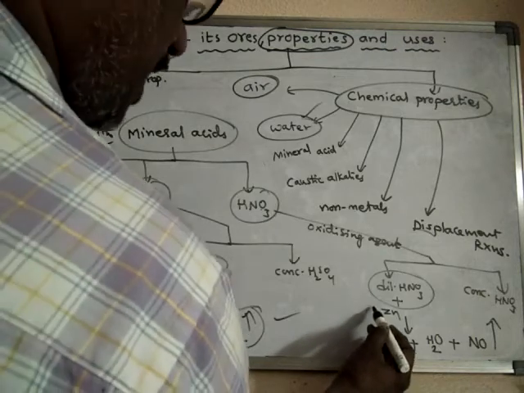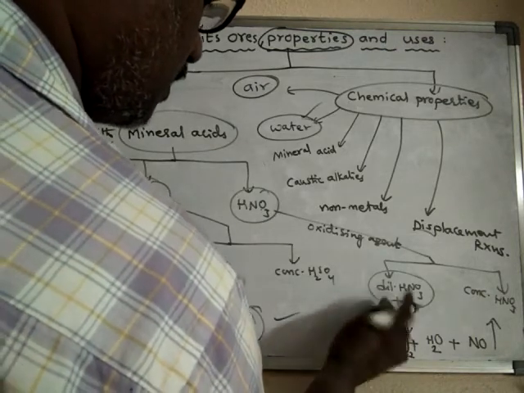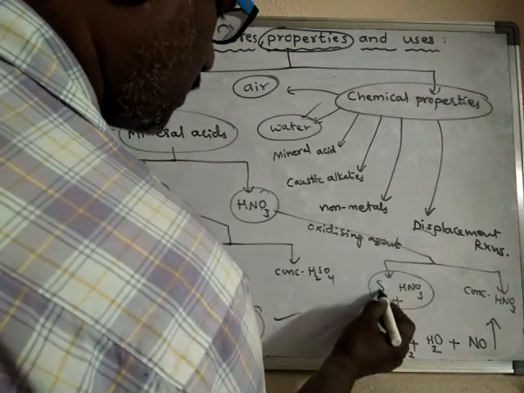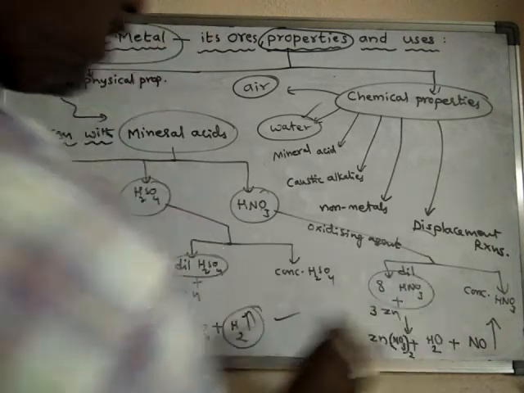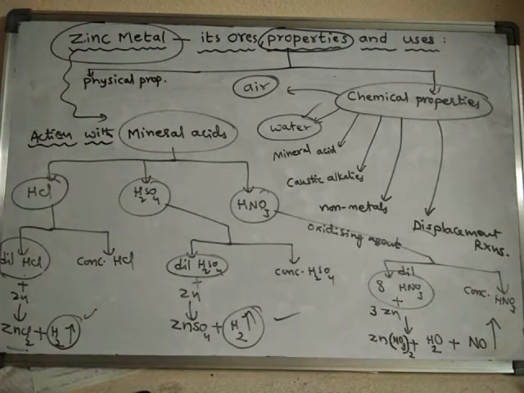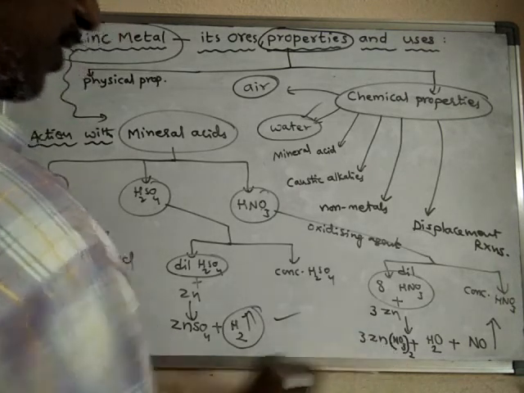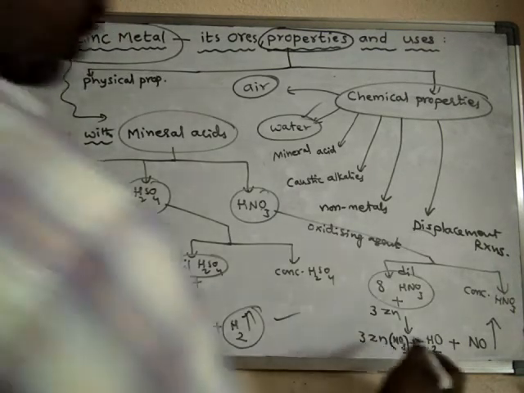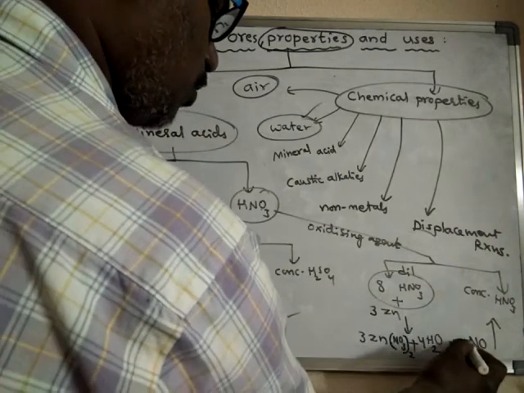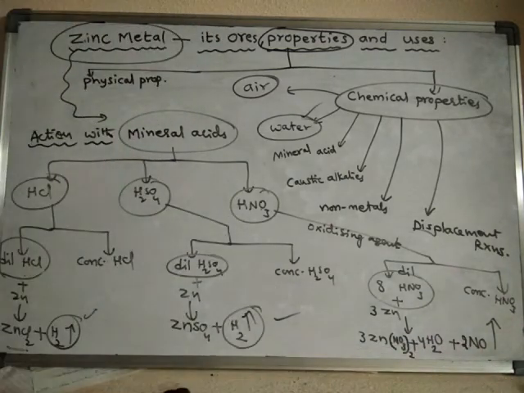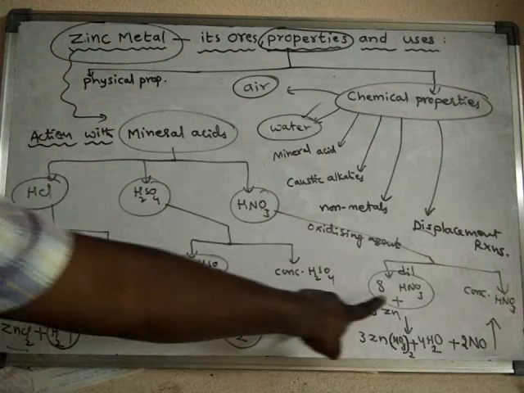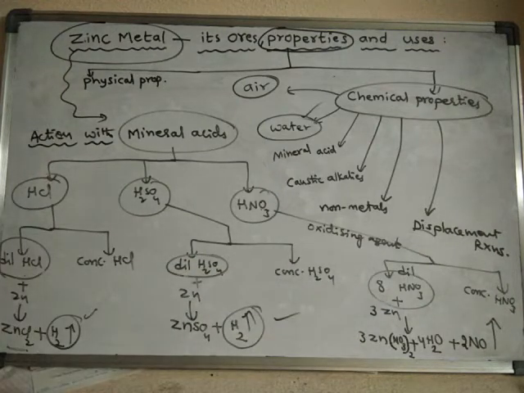If we balance this one, 8 moles of dilute nitric acid forms 3 moles of zinc nitrate, 4 moles of water and 2 moles of nitric oxide. So like this, the reaction with the dilute acids can be discussed.